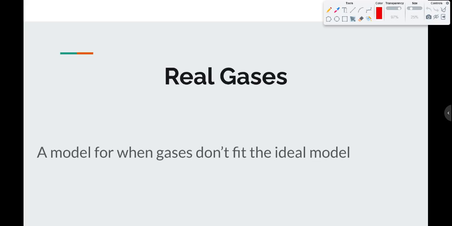We have learned how ideal gases behave through a series of laws, and we also have had an explanation for why ideal gases behave that way through the kinetic molecular theory of matter. Today we're going to look at exceptions to this. Gases, in fact, over a wide range of ordinary pressures and volumes, are going to follow the ideal gas law fairly well. But there are some times when that will not be the case for real gases. They don't always fit the ideal model.